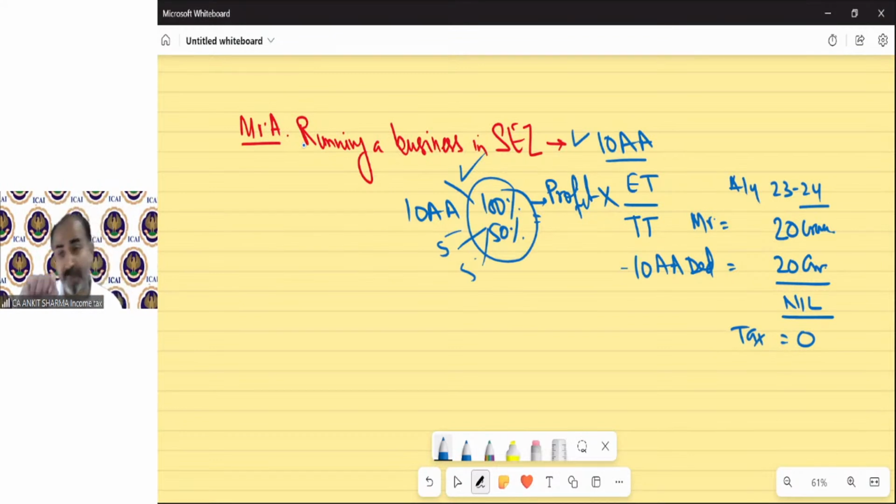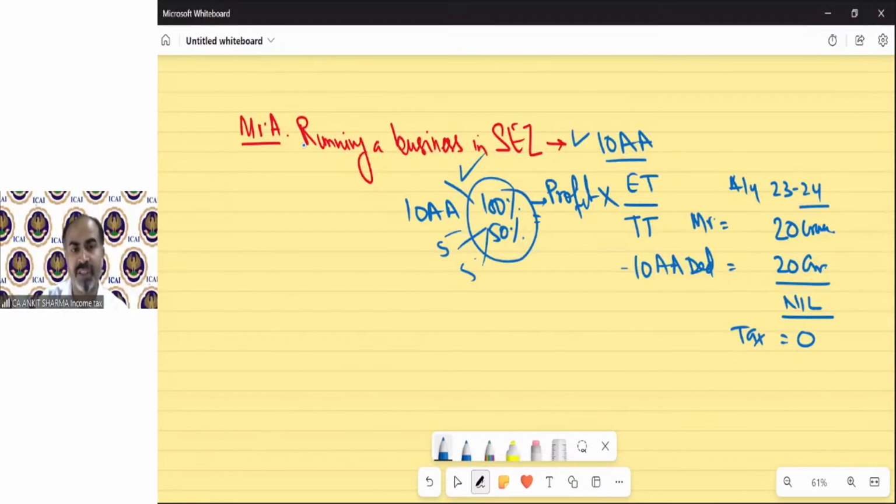So you can see Mr. A was able to pay tax because he's earning a lot of income, a lot of profit, like 20 lakh rupees. But he need not pay this tax due to a deduction, a tax benefit, a tax advantage, a tax holiday, which has been provided under the income tax. Accounting does not provide it. There is no this kind of benefit in accounting provision. But income tax provides it for the benefit of the country, to encourage the business, the industry, the economy. Income tax provides these kinds of reductions.